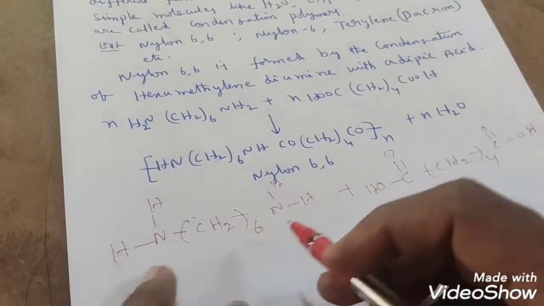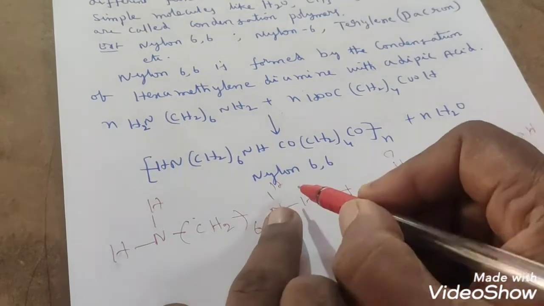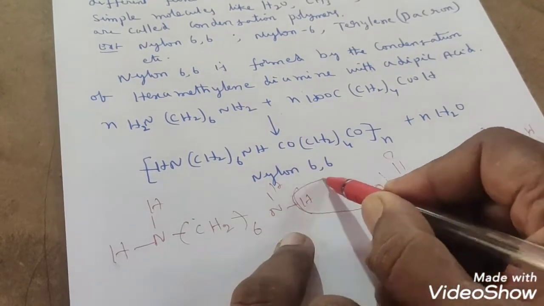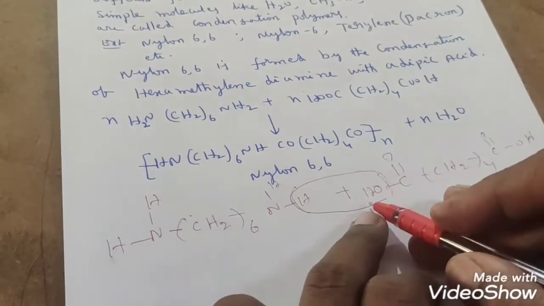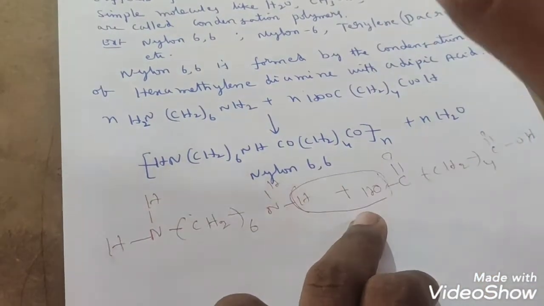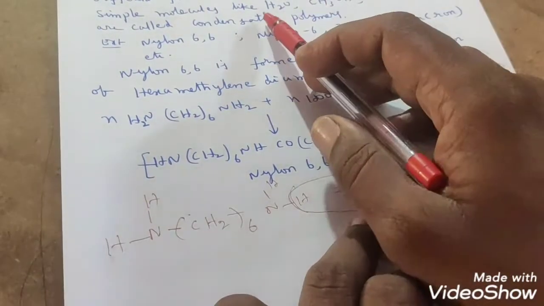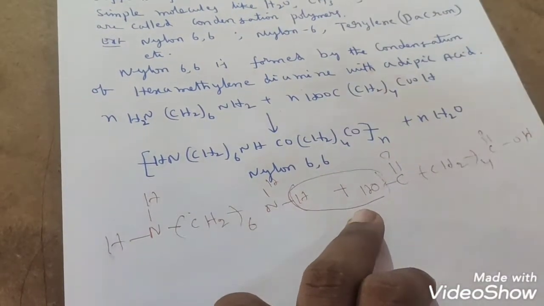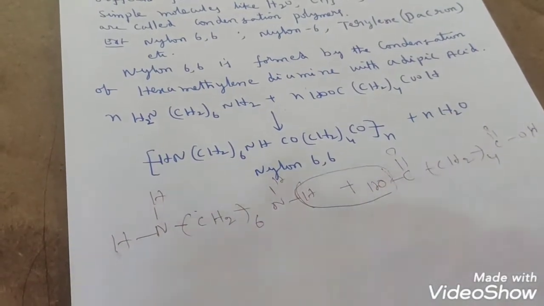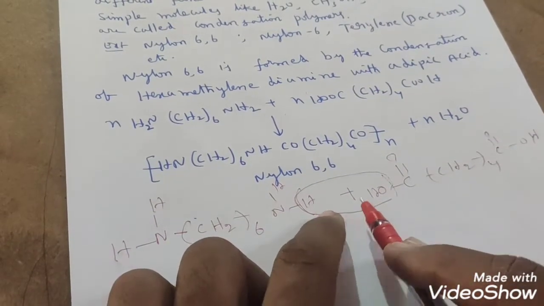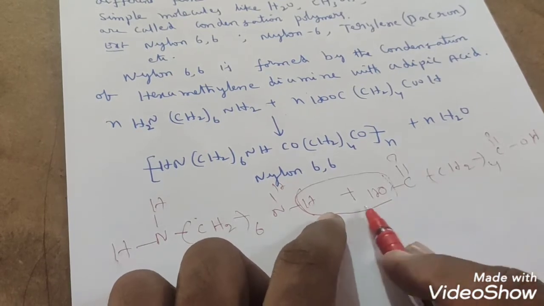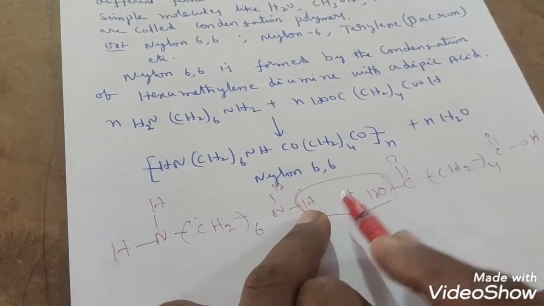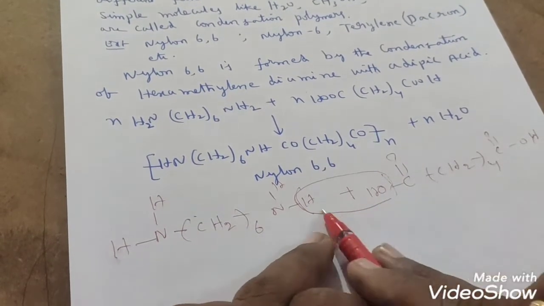You observe here. In hexamethylene diamine, one of the hydrogen atoms and in adipic acid, one of the OH groups will combine and be liberated as a water molecule. In this condensation polymerization, some simple molecules are removed, like water, alcohol, HCl, etc. Here the simple molecule lost is the water molecule, students. So from hexamethylene diamine one hydrogen atom and from adipic acid the OH group are removed as water.